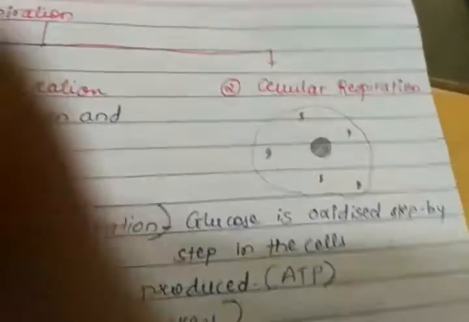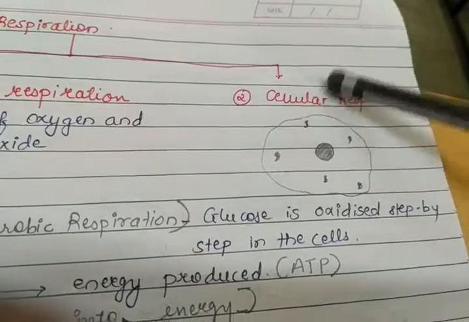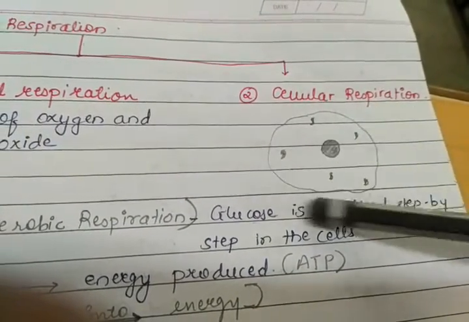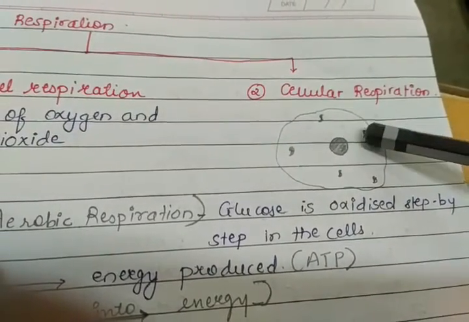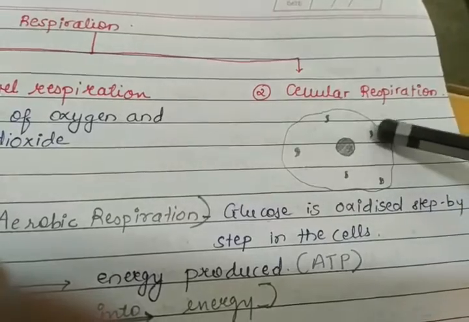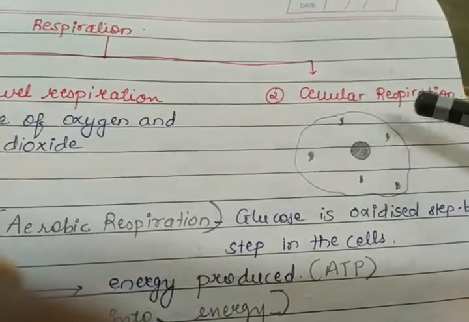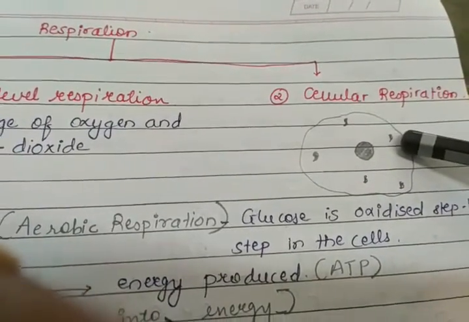Now, the second one is cellular respiration. Cellular means what? This respiration takes place in that particular cell. This is the structure of a cell where there are a number of contents like nucleus, mitochondria, such organelles present in that cell.